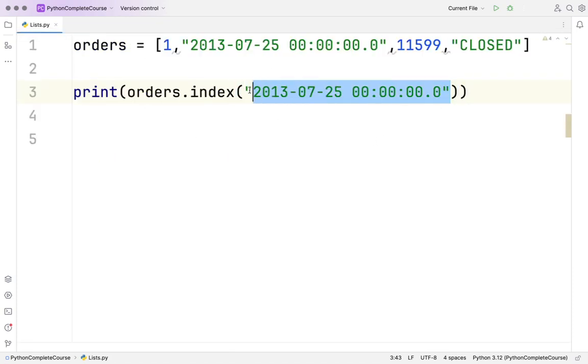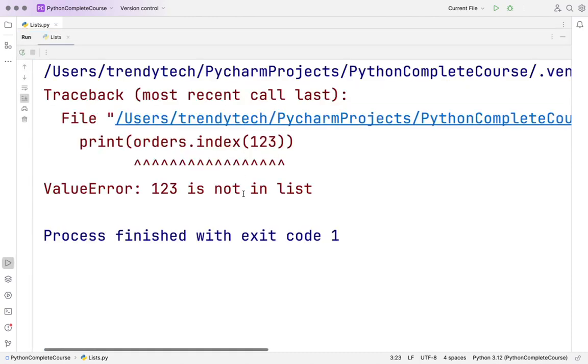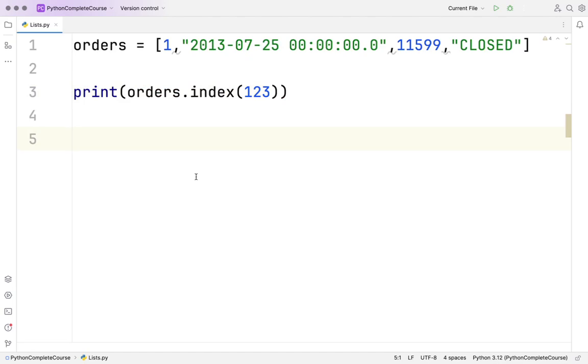Now, what if I give something which is not there? 1, 2, 3. What will happen? It gives me an error, is not in this list, right? Because since it has to return the index, it gives us an error saying it's not there in the list. Later, we will see in our exception handling, error handling, how we can do it gracefully, because we do not want our code to break like this, right? It should have said, sorry, your number does not exist in this. It should not have given an error. We will see later in our course.